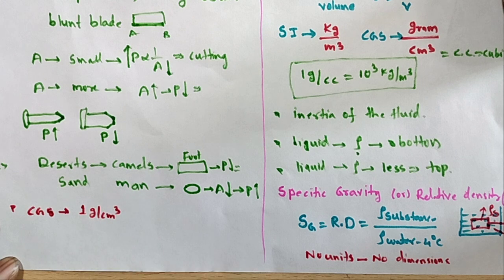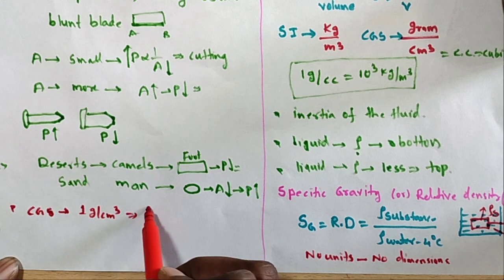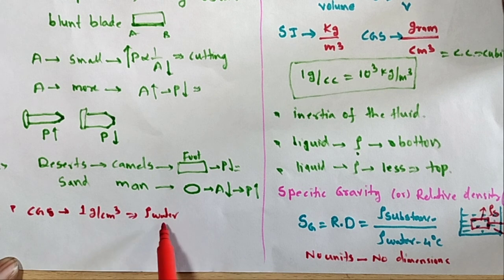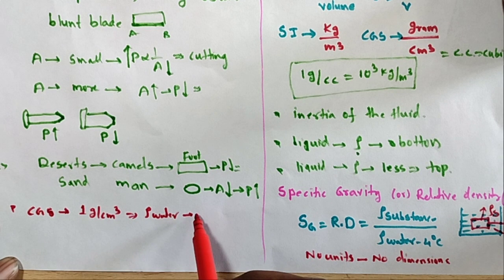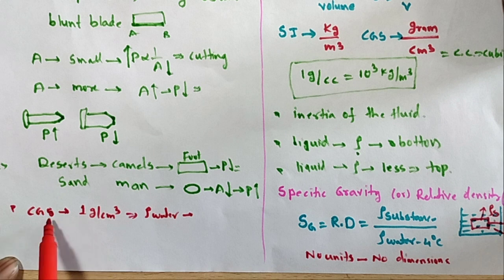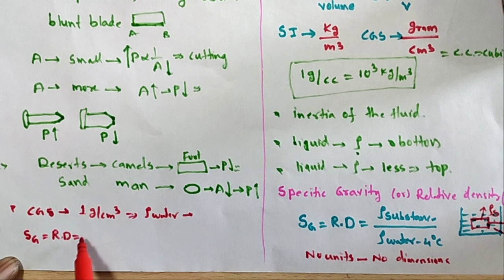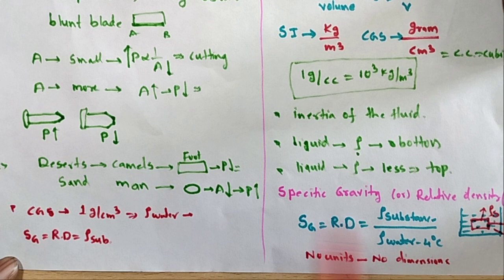Substituting in this formula, specific gravity or relative density is equal to rho substance divided by rho water. In CGS units, the water density at 4 degrees C is 1 gram per centimeter cube.